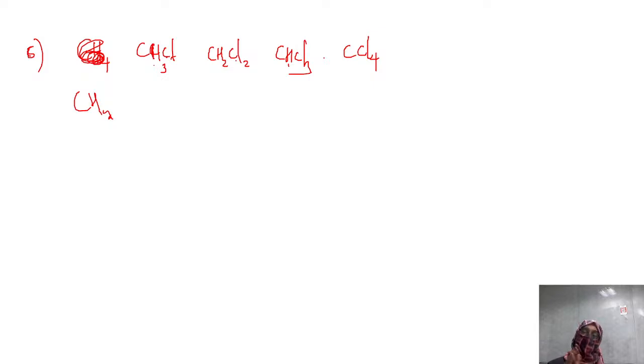Lastly, we'll be finishing the first part of the chapter, chemical bonding and molecular structure. We finish only chemical bonding. Please answer the 6th one: CH3Cl, CH2Cl2, CHCl3, CCl4. What do you think? You can draw the diagram. All of them have the tetrahedral shape.